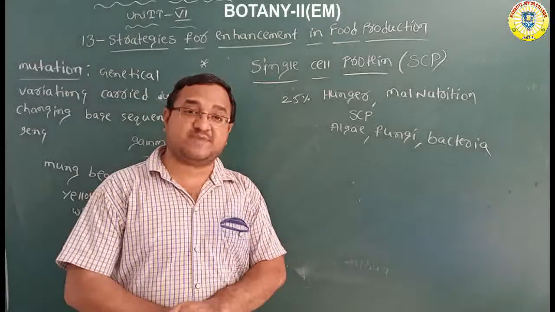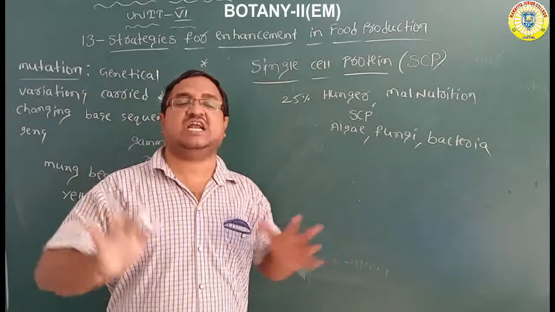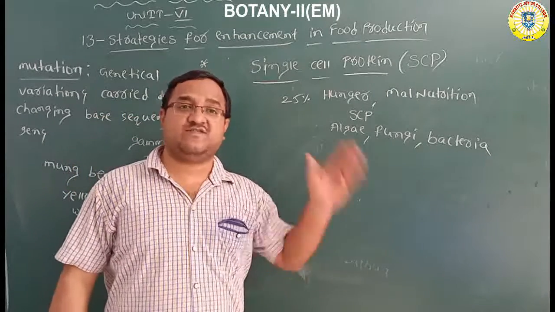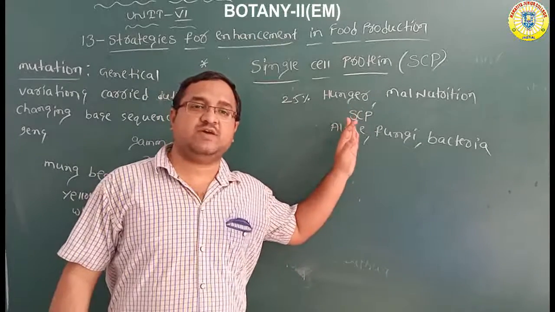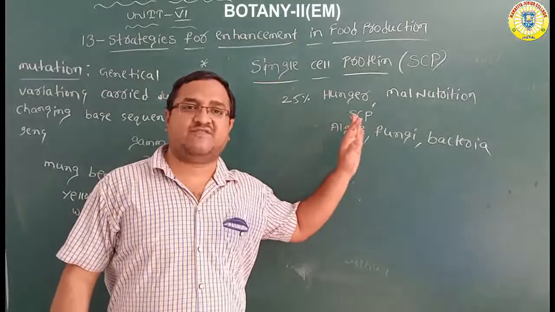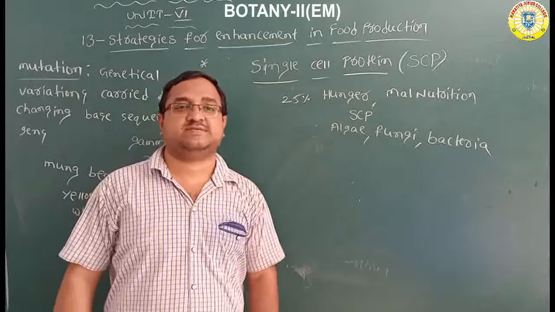Some of these microorganisms are particularly being grown industrially for the production of proteins. So especially by using fungi, bacteria and algae, we produce single cell proteins.